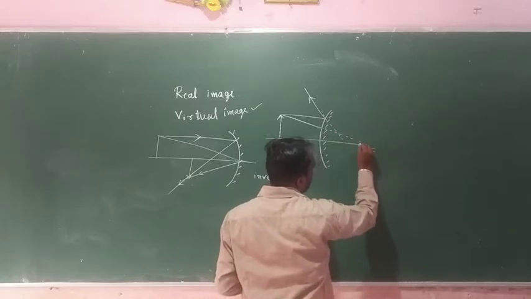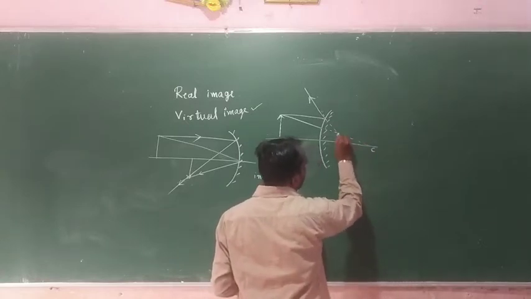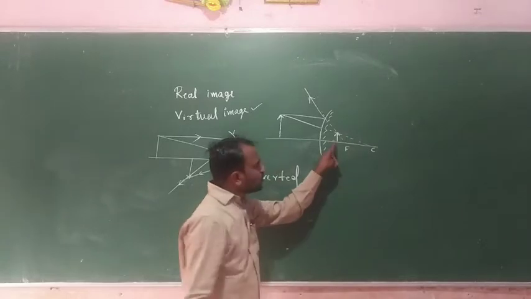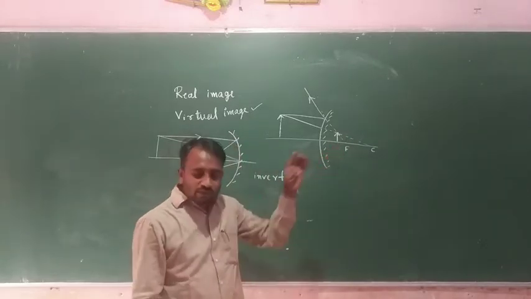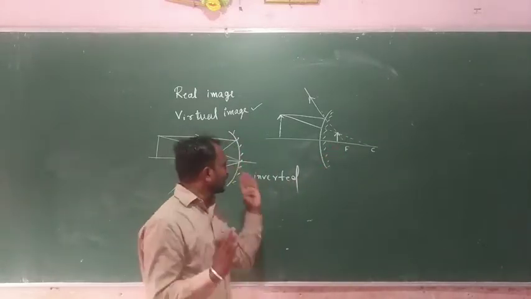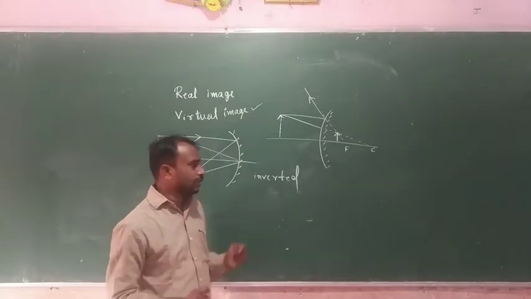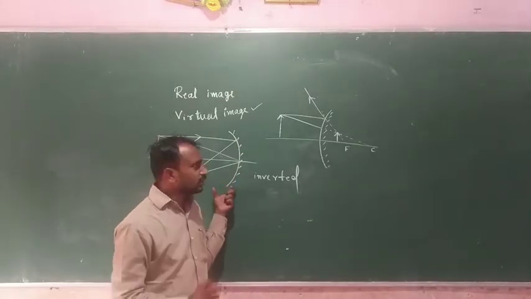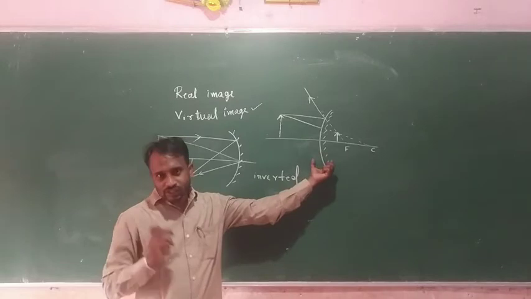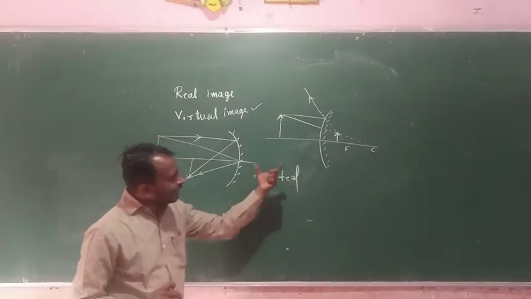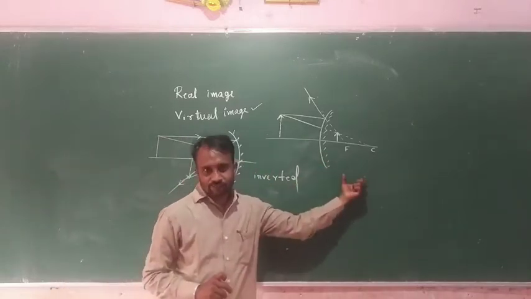This one is the center of curvature and this one is F, and here we get the image. So this one is a virtual image. A virtual image is always erect, a real image is inverted. A real image is easily caught on the screen, a virtual image cannot be caught on the screen. So this one is inverted and this one is erect.